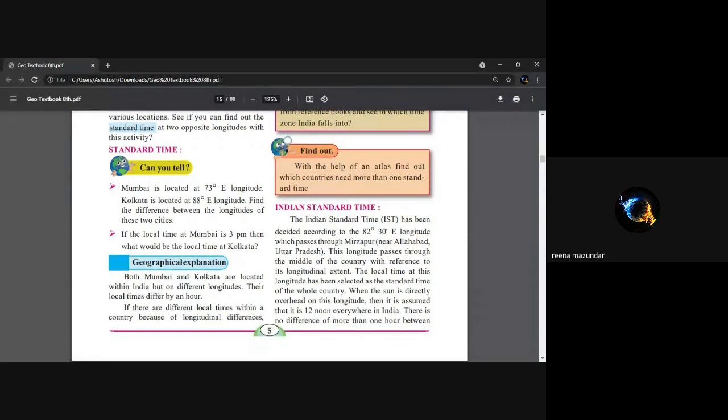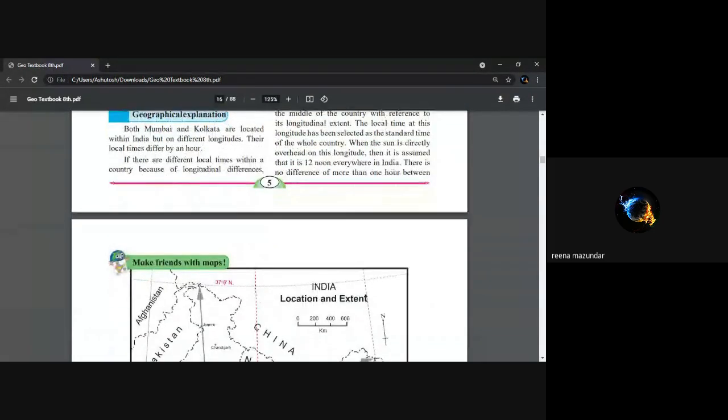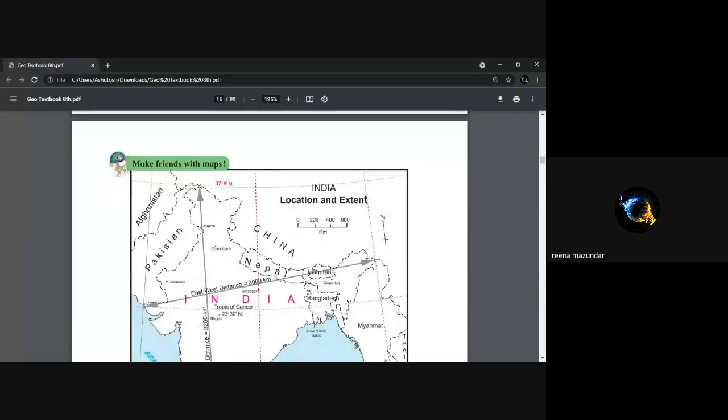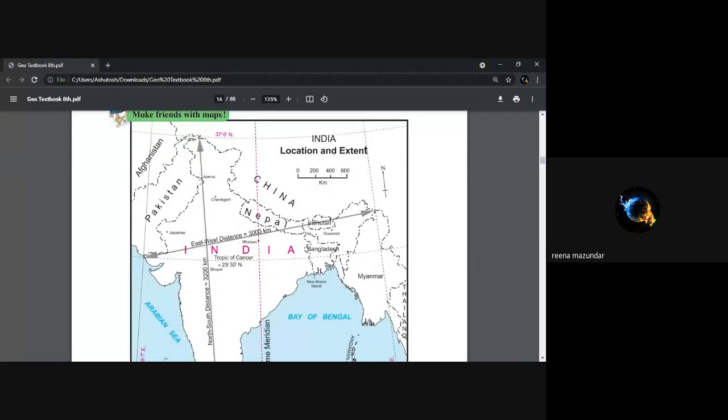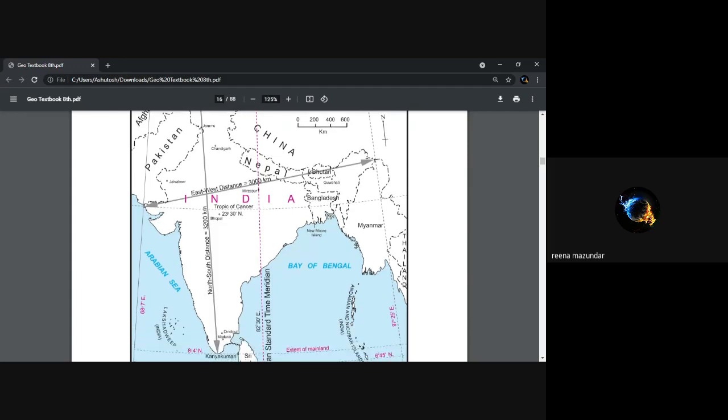So because there is no difference for more than 1 hour, and therefore that is the standard. So you can see the location of India, Mirzapur. In this, east-west distance is 3,000 kilometer, north-south is 3,200 kilometer. Tropic of Cancer passing through Bhopal, that is Madhya Pradesh, and Indian Standard Time longitude passing through Mirzapur. So this is all what we can see in the map about the Indian Standard Time.